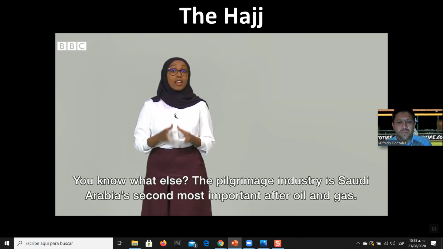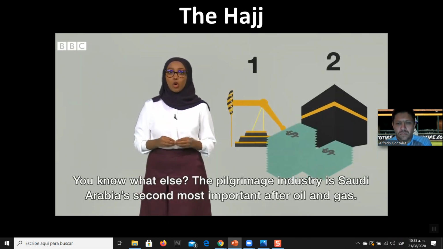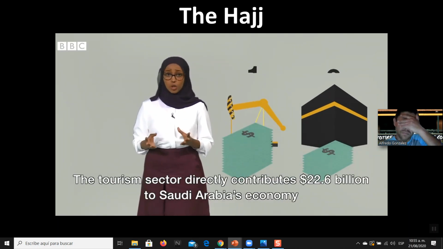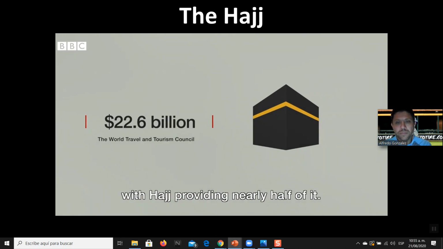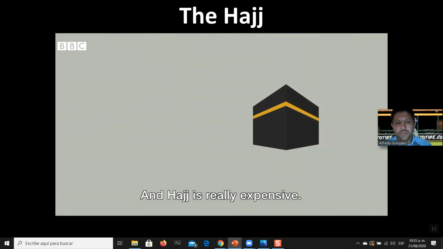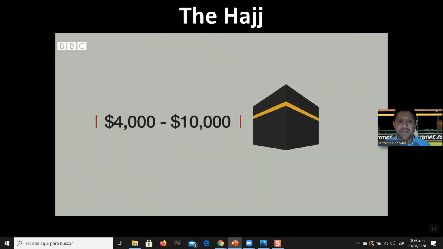You know what else? The pilgrimage industry is Saudi Arabia's second most important after oil and gas. The tourism sector contributes $22.6 billion to Saudi Arabia's economy, with Hajj providing nearly half of it. And the Hajj is really expensive. The average price of a Hajj package ranges between $4,000 up to $10,000 here in the UK.